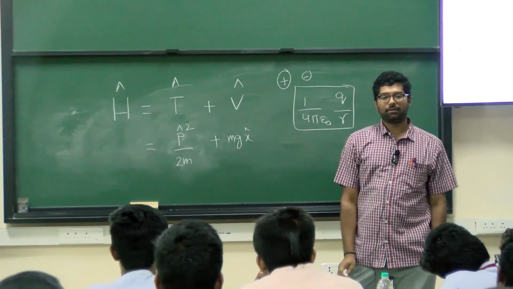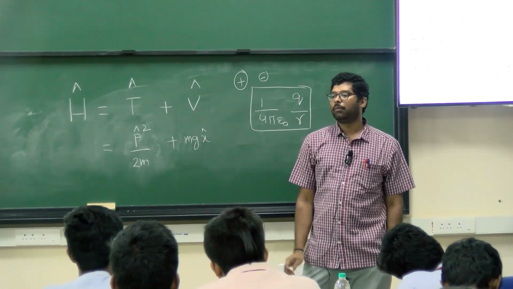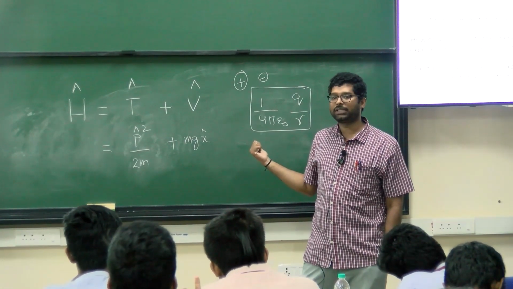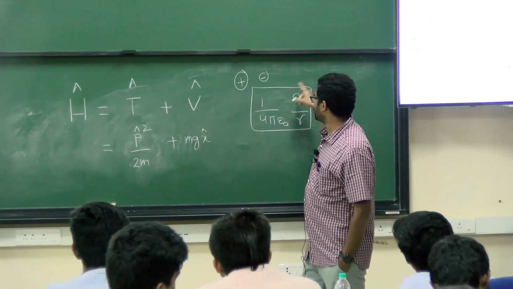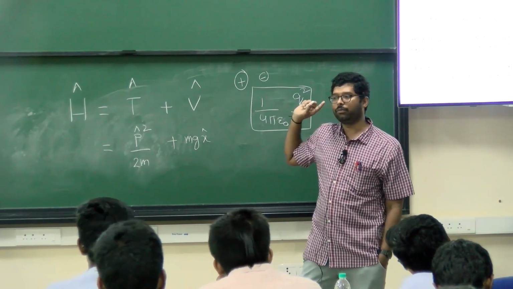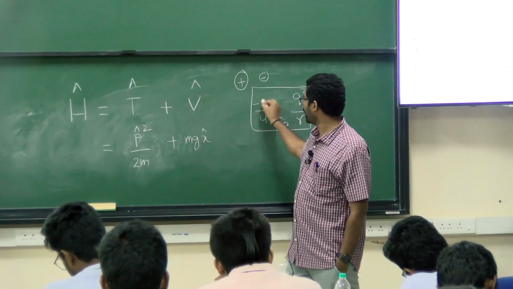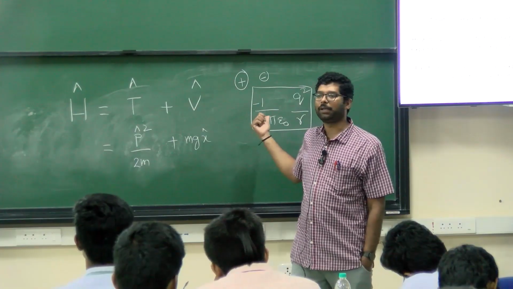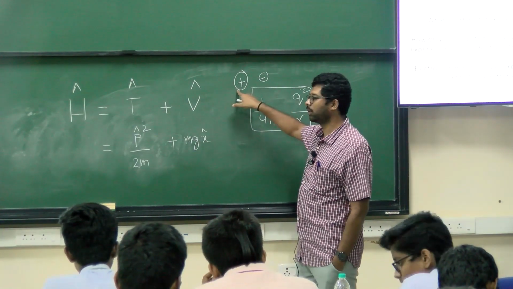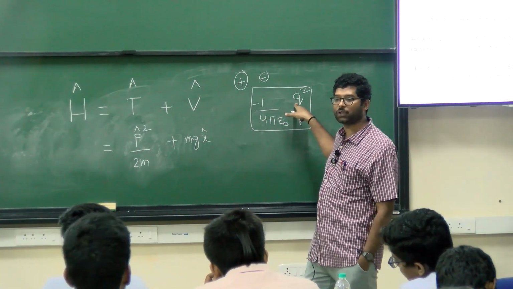Potential energy. Potential is what you have said. Potential energy will have Q square. So that is positive and the negative, two of them are there, so therefore I will put a negative sign there. So you can write simply, if it is a one electron system and this is only one, you can simply write it as E square.